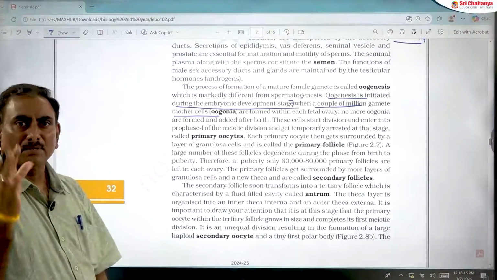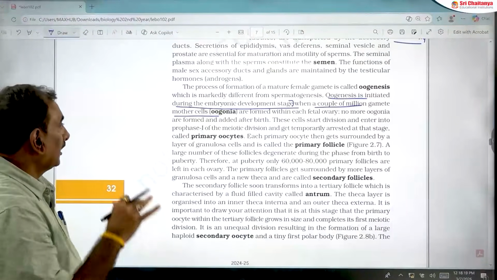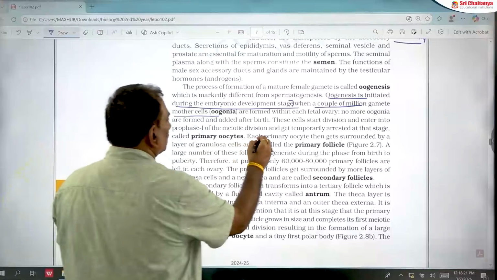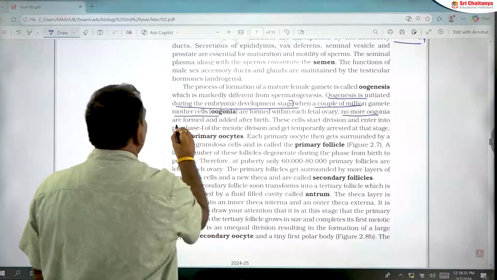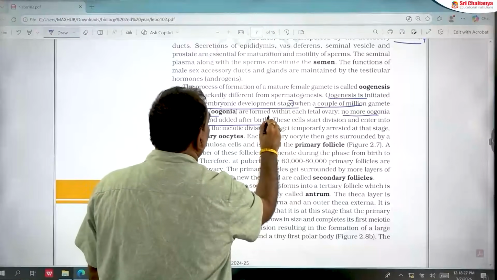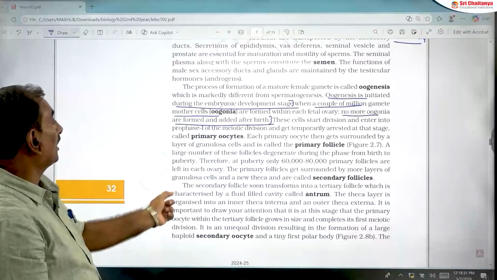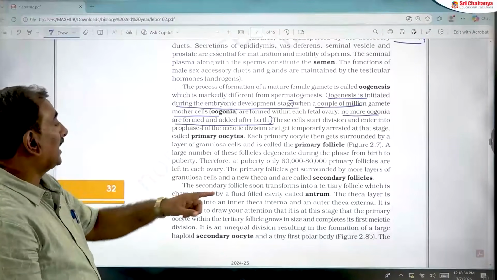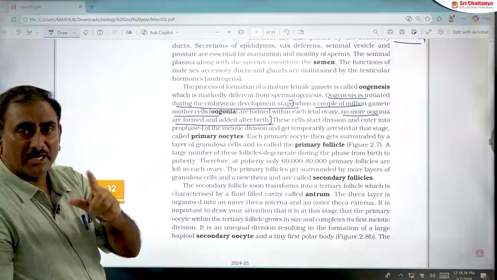Both oogonia and primary oocyte are formed in fetus stage. And in the NCERT textbook, no more oogonia are formed and added after birth. This is a very important statement. No more oogonia are formed and added after birth. So after birth, no addition of oogonia.